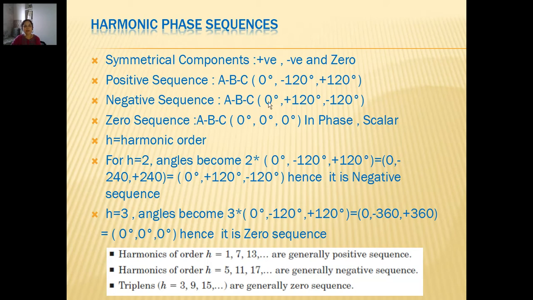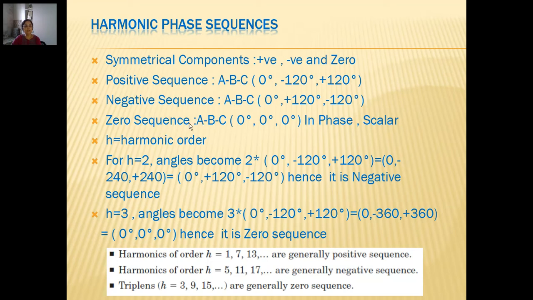So it will have phase displacement as 0 with A as the reference. The next phase would be leading by 120 degrees because it would be C, and here it is B, which is lagging by 120 degrees. So if you see the angular displacement, it becomes 0, plus 120 and minus 120. You can imagine the rotation is reversed. This is anti-clockwise rotation for positive sequence, and this becomes clockwise rotation for negative sequence.